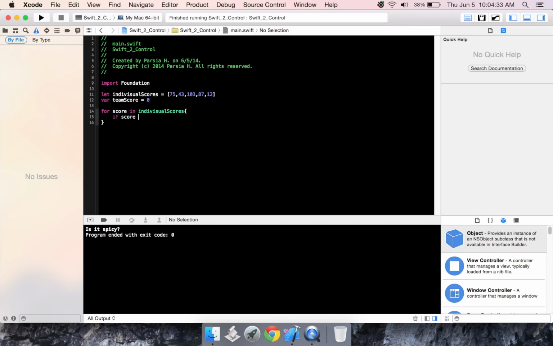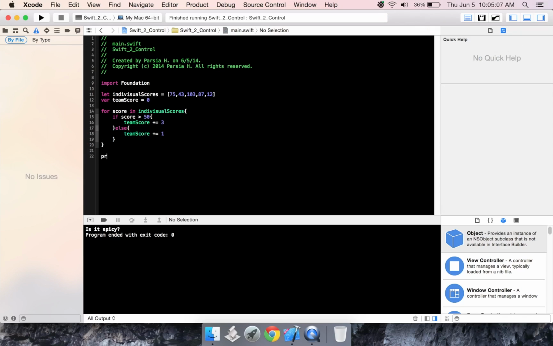If score is greater than 50, let's do this. So basically we have the if and then the condition, score is greater than 50, and then in between the braces we're going to write what to do if it's true. So if score is greater than 50, let's add 3 to team score. Or else, if score is not greater than 50, let's just add 1. Alright?